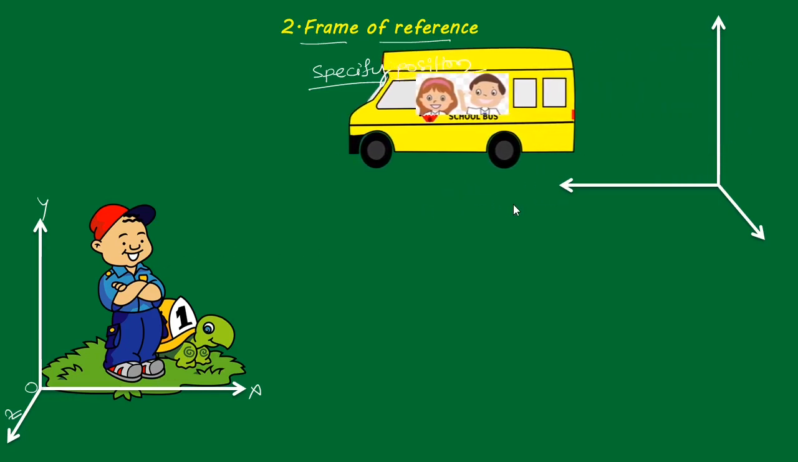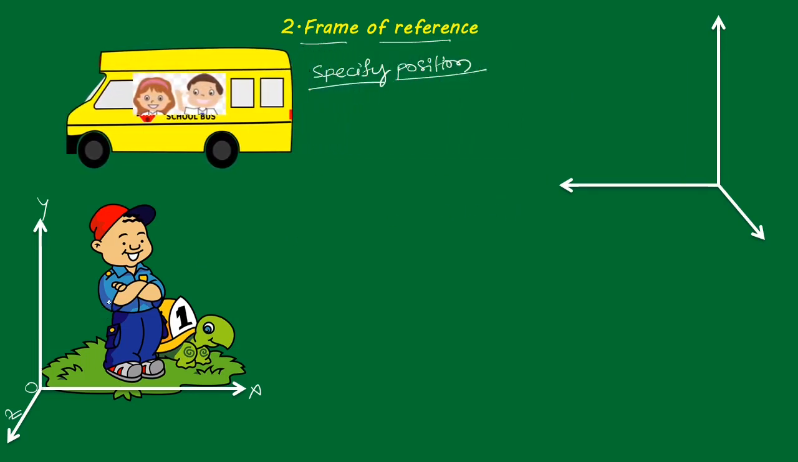Suppose the bus is moving like this. According to this boy's frame of reference, he says that the bus is moving, and the two children are also moving. But according to the children's frame of reference, these two persons say that you are also moving, but he is not. He's standing here only, but the frame of reference has changed. Second case, according to these two children, the person is also moving. So that is called frame of reference.